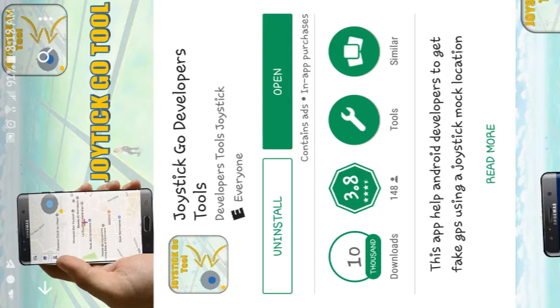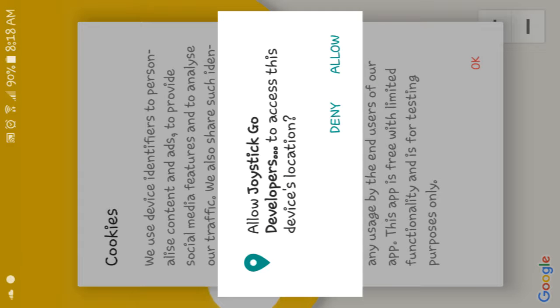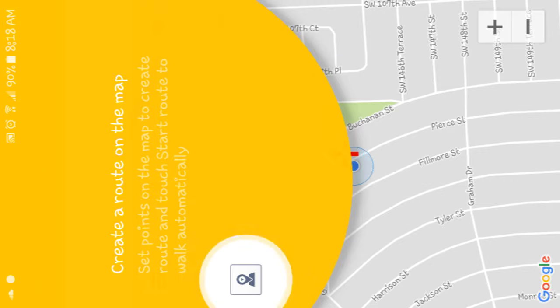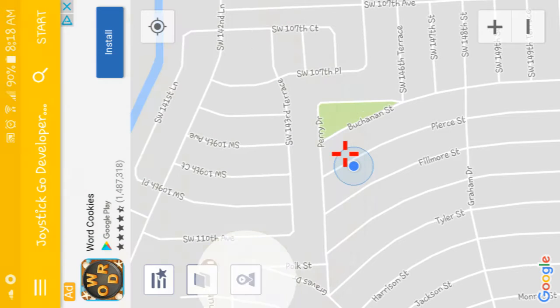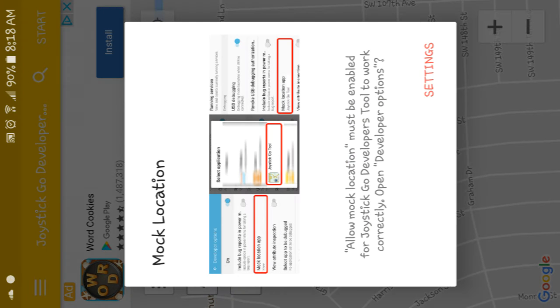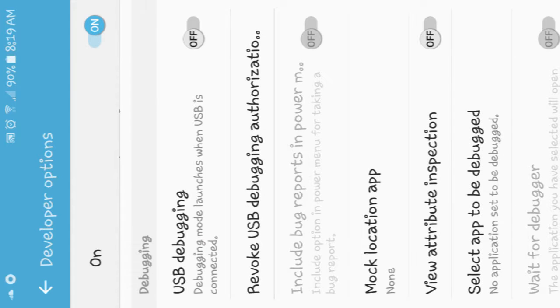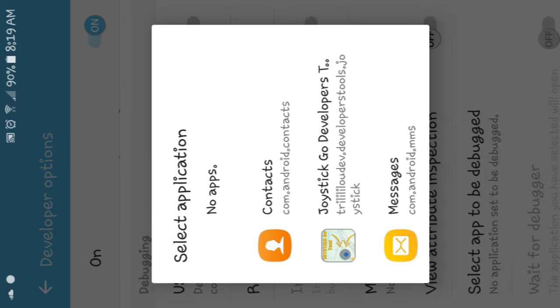When it finishes downloading, click Open. Click Allow. Then click OK. Click a route on the map. Right, this button. Click Start. And it says Allow mock location must be enabled for Joystick Go Developers Tools to work correctly. Open developer options. Click Settings. Scroll down until you see mock location app. Click onto that, and click Joystick Go Developers Tools.